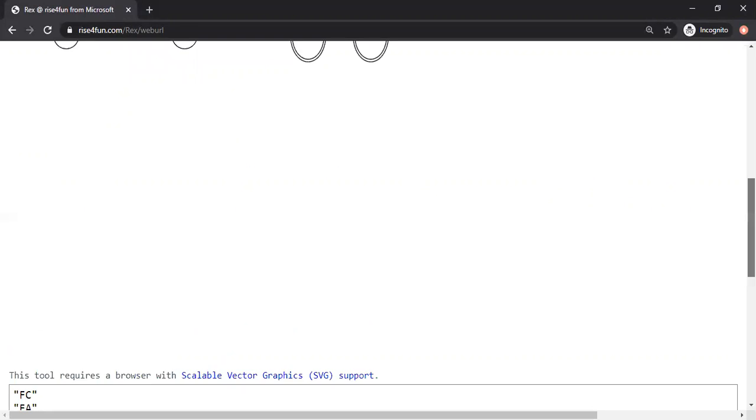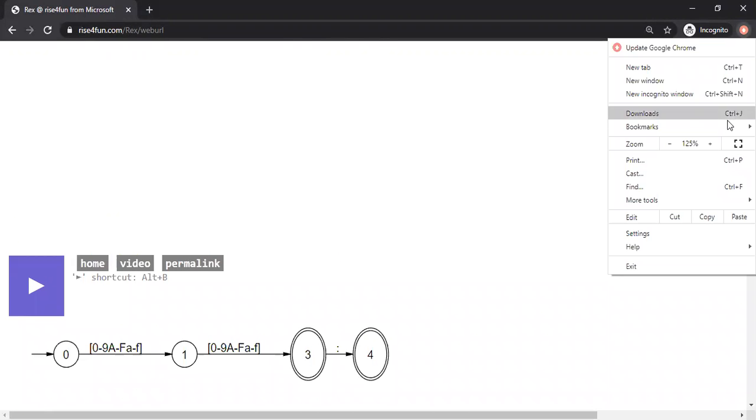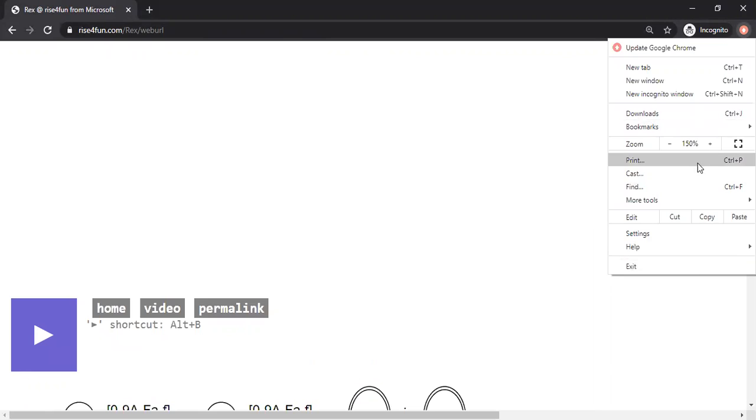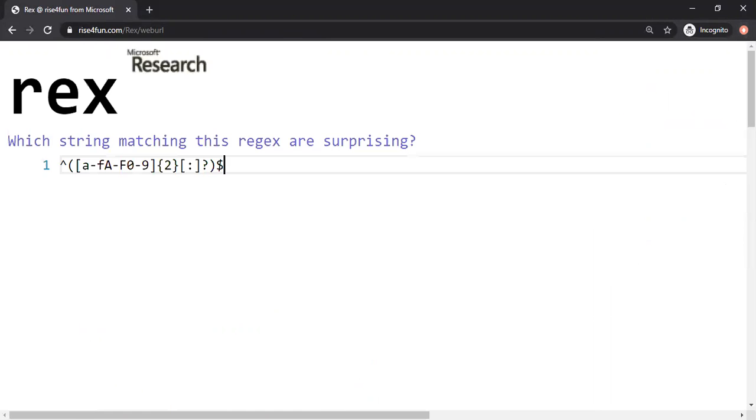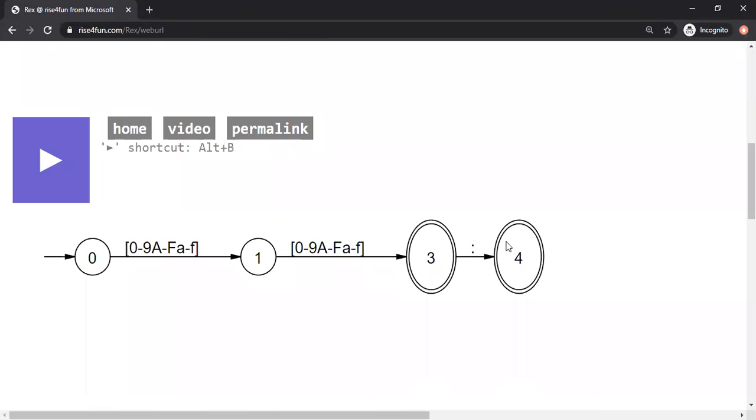Yeah. Okay, so we have the automaton now. Now I will zoom in a little bit. As you can see here, now there is no loop at state number 0, nor at state number 4, nor state number 3. Let me explain why we have suddenly two double circles, state 3 and state 4.